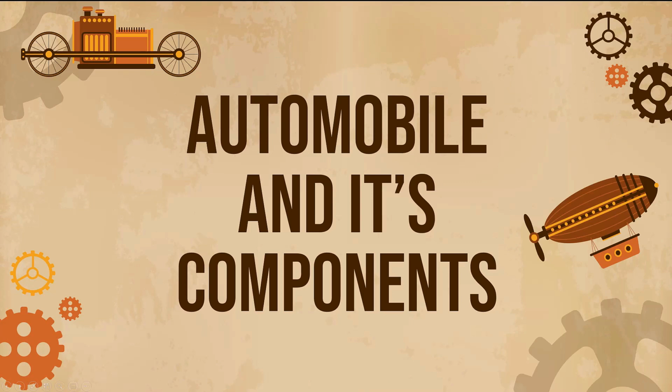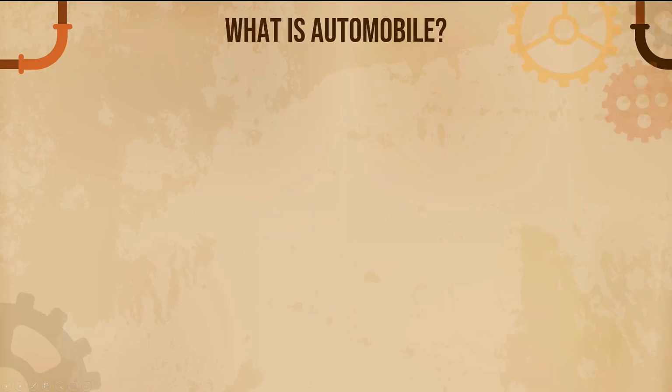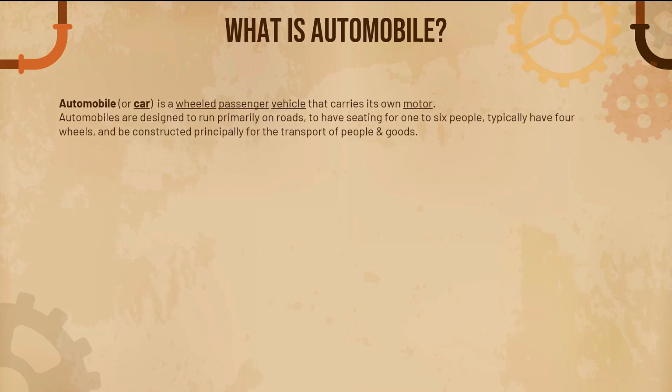Automobile and its components. First of all, let's understand what an automobile is. An automobile or a car is a wheeled passenger vehicle that carries its own motor. Automobiles are designed to run primarily on roads, to have seating for 1 to 6 people, typically have 4 wheels, and be constructed principally for the transport of people and goods.